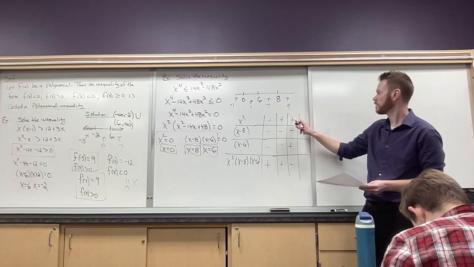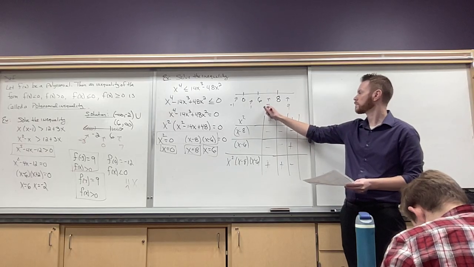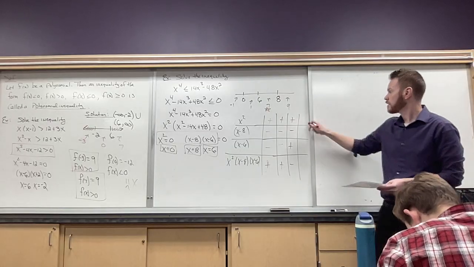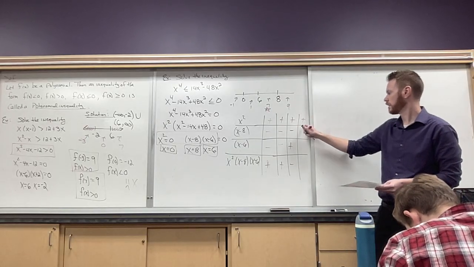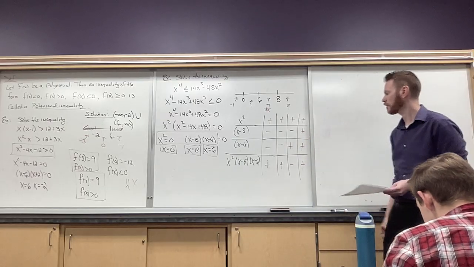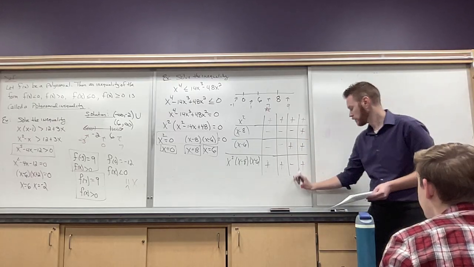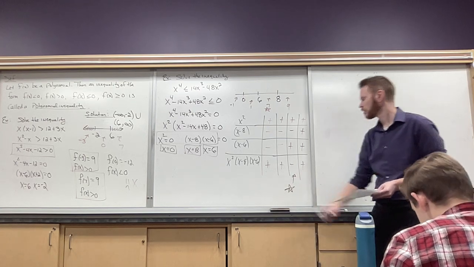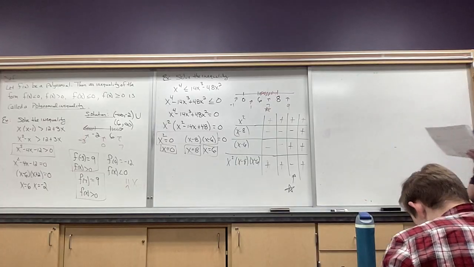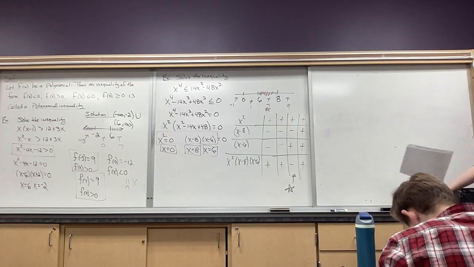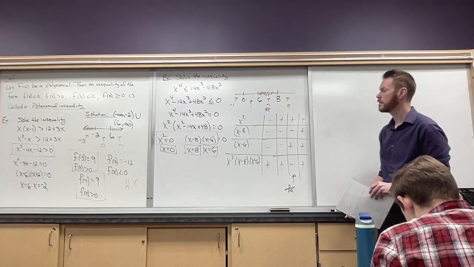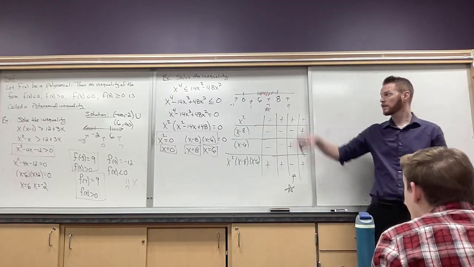So it looks like our third interval, right here, looks pretty good. I'll put a little star there. But let's test the last one. Maybe it works down here. So if I plug a 9 in, that's positive. 9 into this guy gives a positive number. That's a positive, so multiplying all three together gives me positive. So this is the only section, our third interval, so I'll just shade it. That's the only part where our solutions are going to work. All those numbers, if I plug them into my inequality, will be less than 0. So far, so good. So everything else I'm going to ignore.